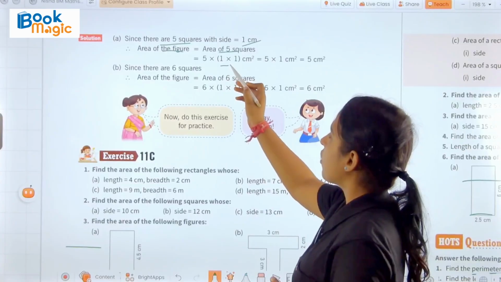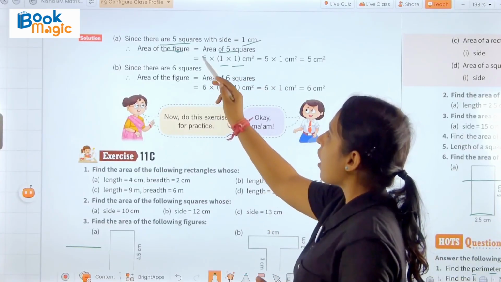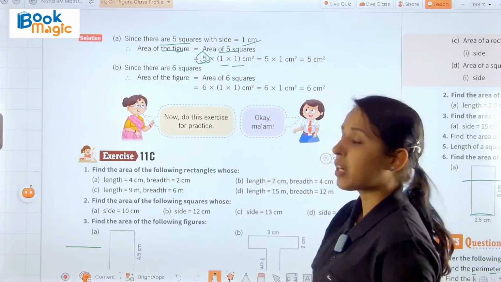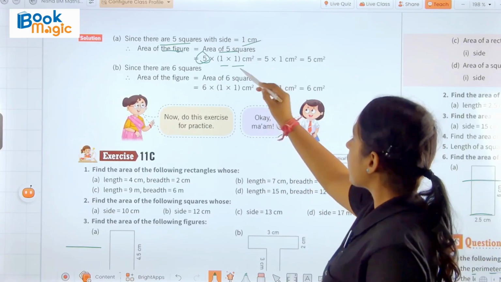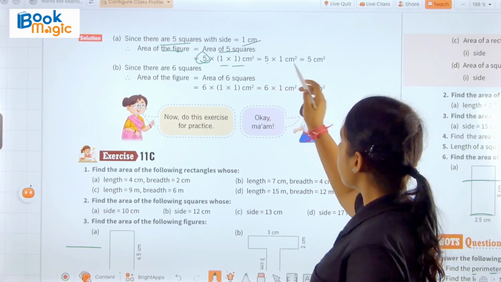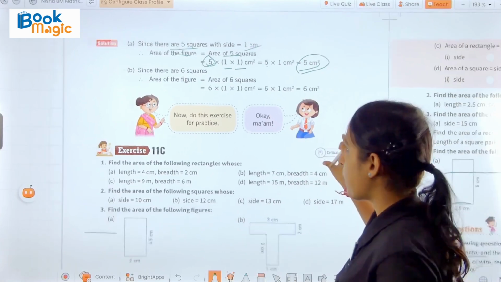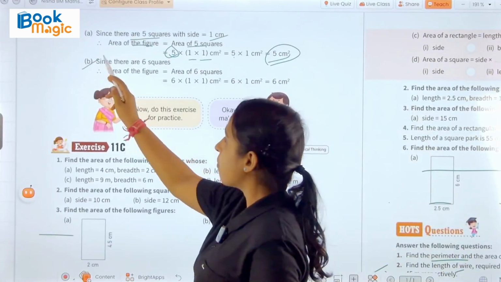We have 1 centimeter, so 1 into 1, and we have 5 such squares, so we multiply by 5. 1 1 is 1 into 5, so the area of this figure will become 5 centimeter square.